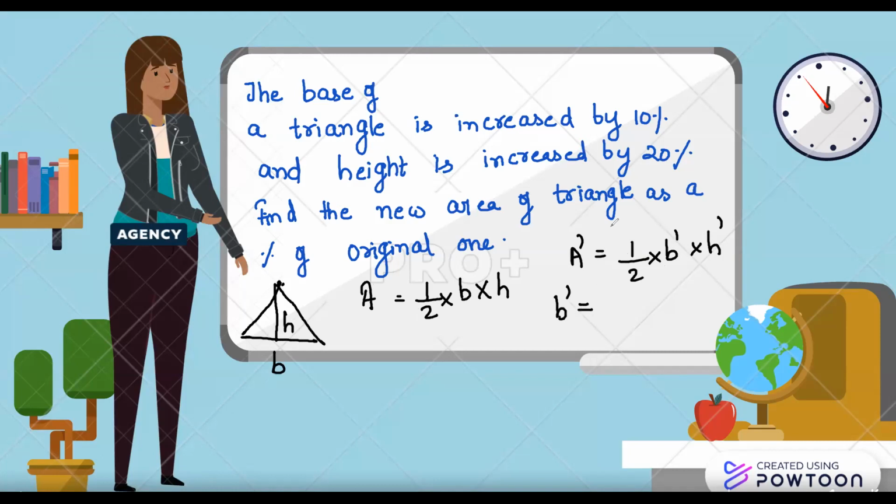If it is increased by 10%, then it will be 110 by 100, right? And similarly, H dash will be how much? 120 by 100, because this is increased by 20%. So the total will be just 11 times 12, that will be 132%. So as easy as this, you can solve the question mentally.